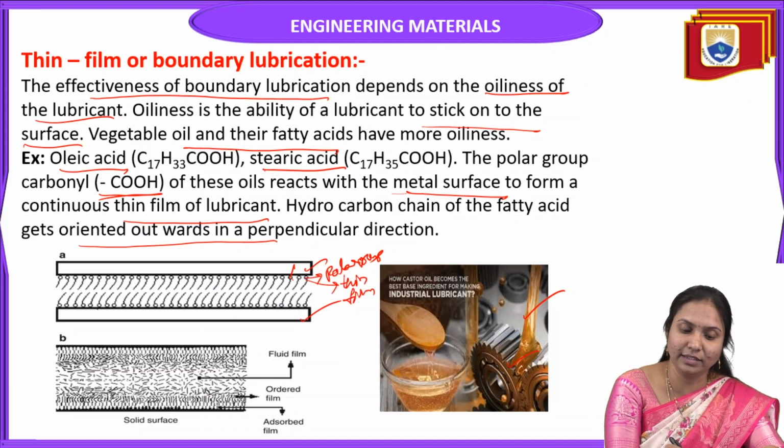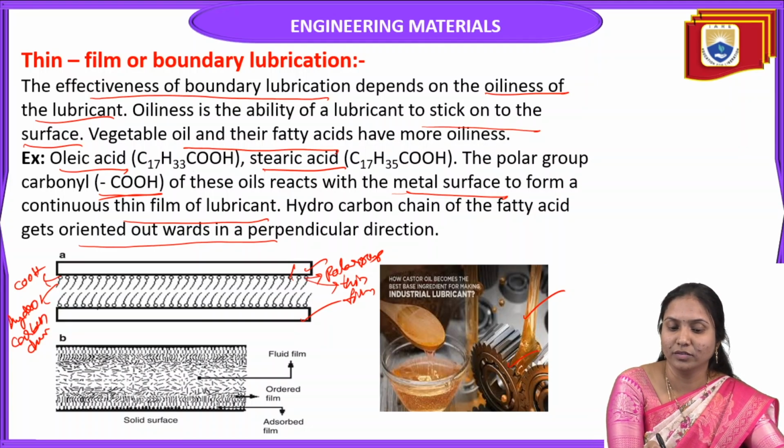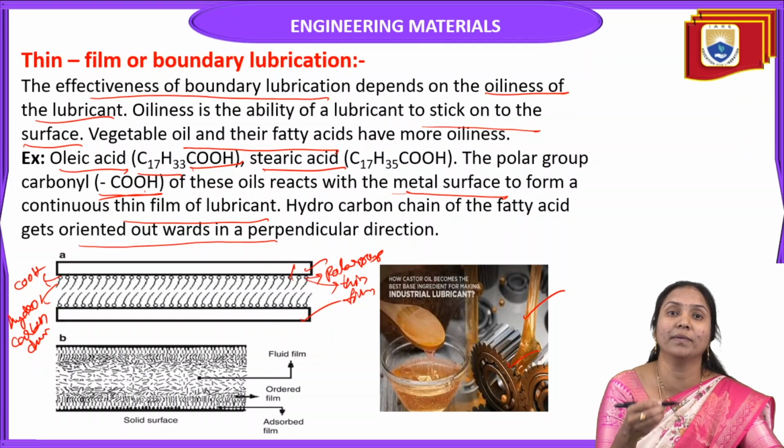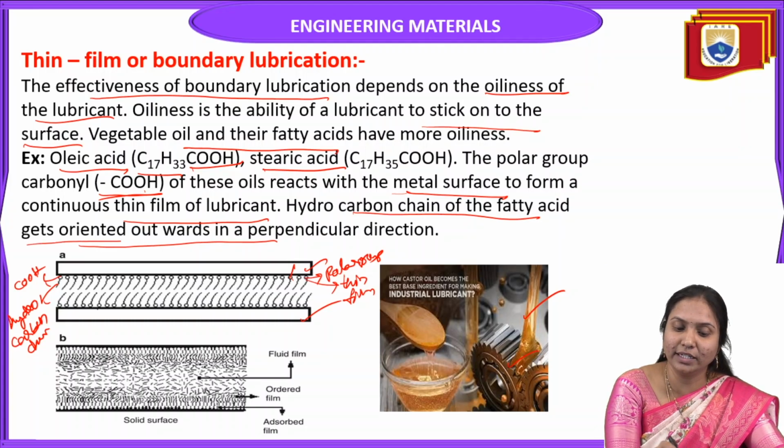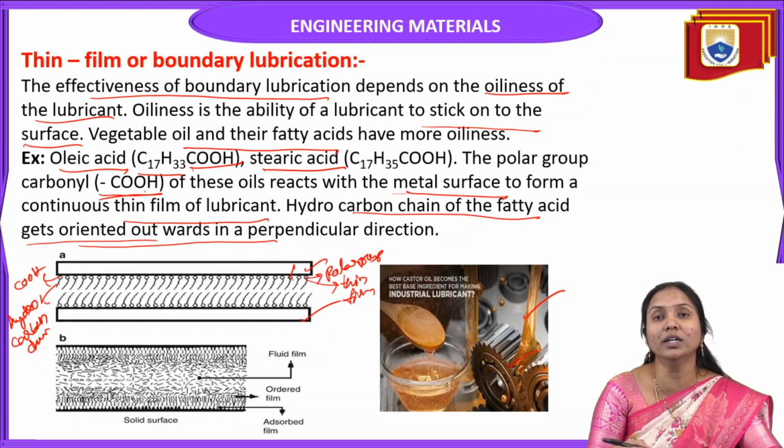The head indicates the polar group COOH, and the tail indicates the hydrocarbon chain, C17. This hydrocarbon chain of the fatty acids gets oriented outwards in a perpendicular direction.